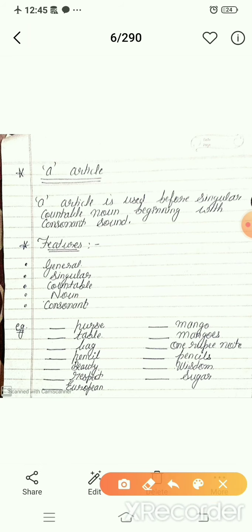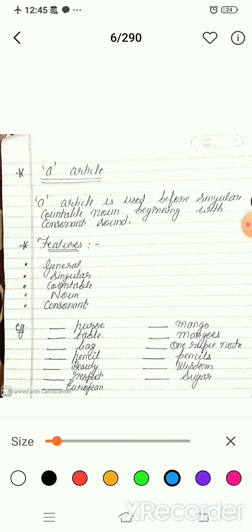Fourth one is pencil. Now pencil is a general, singular, countable noun and beginning with a consonant sound because P is a consonant. That's why we will fill here the article a. Okay. Now it's clear. Move to the next.